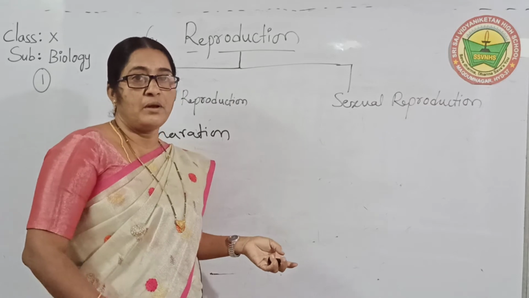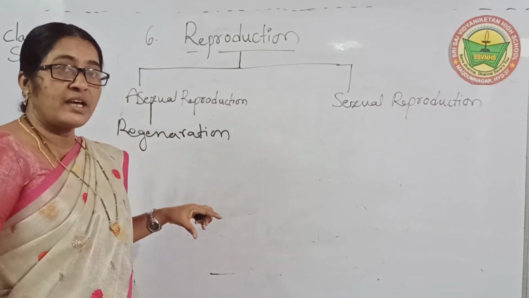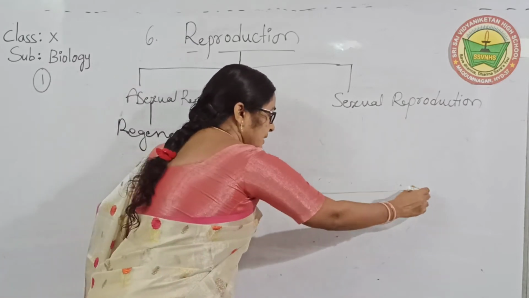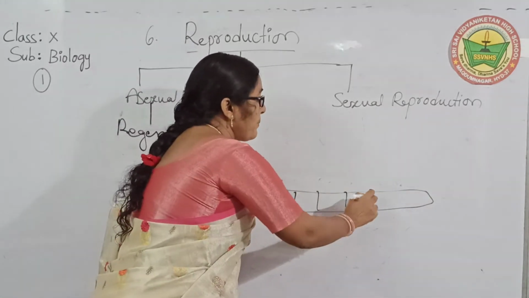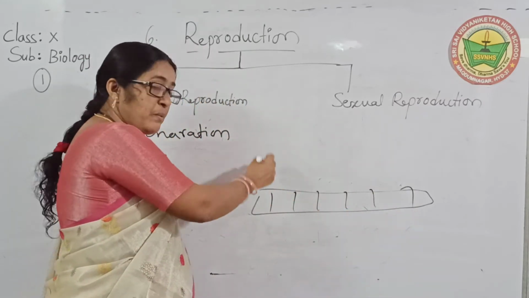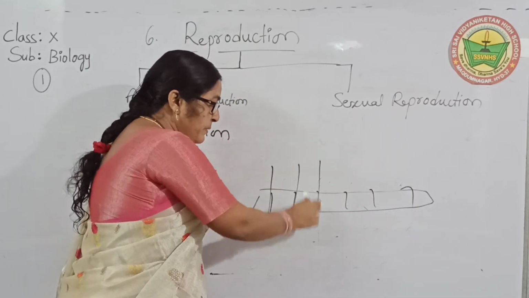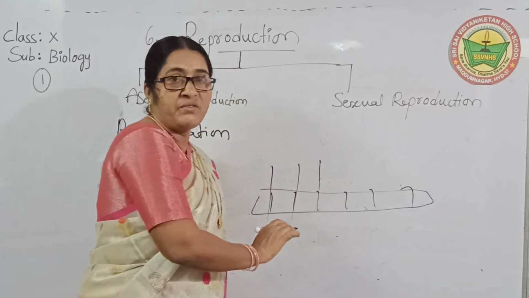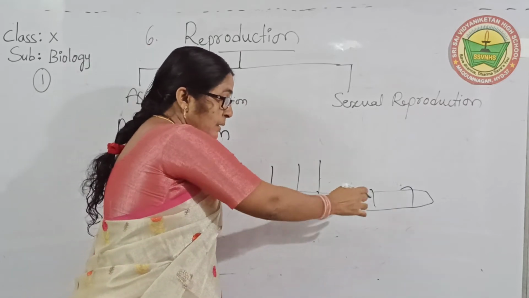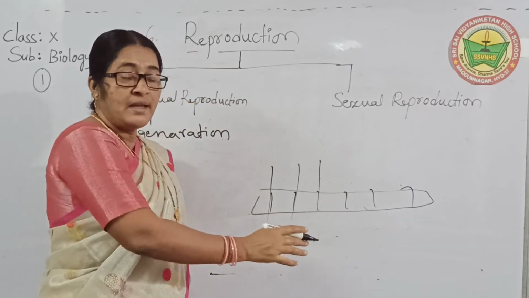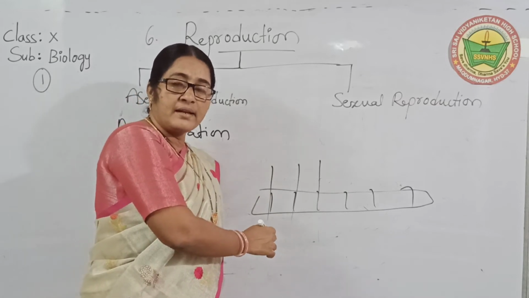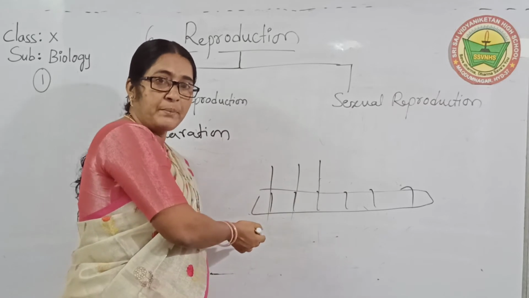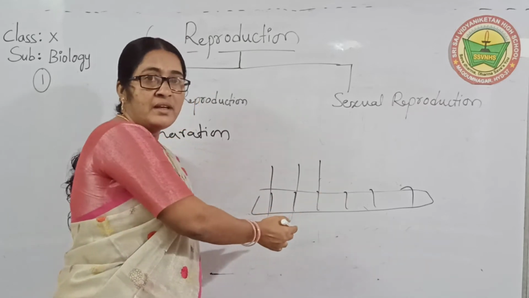In the previous example, what is that? Fragmentation. In Spirogyra, the body has a large number of fragments, like this. These large number of fragments are divided into a number of parts. Suppose you have 1, 2, 3, 4, 5, 6, 7 fragments. The body is divided into 7 pieces. Those 7 pieces again have individual life. They are developing again as new fragments. This is one method of regeneration.